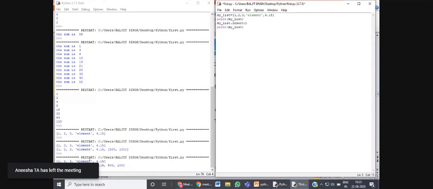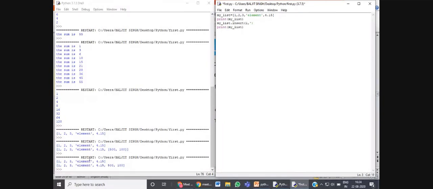Suppose 6 elements are there in the list. Here I have given 5 elements in the list, so the index of the list is 0, 1, 2, 3, 4. Total 5 elements, but index is 0 to 4. So while using the insert function, you have to specify a particular index, that at which location you want to add a new element.